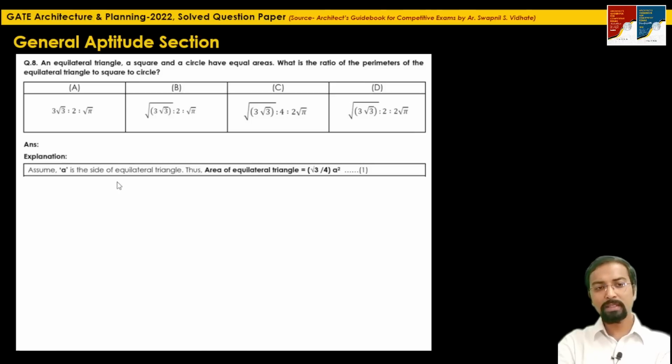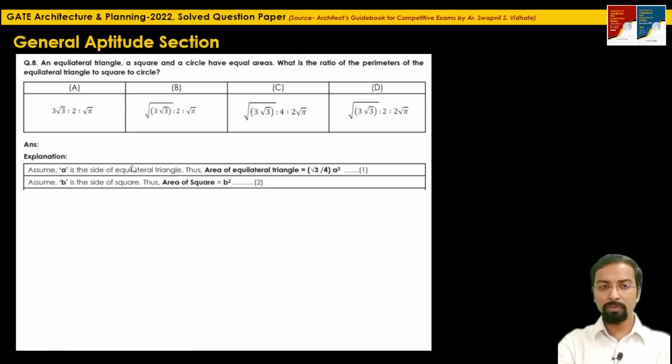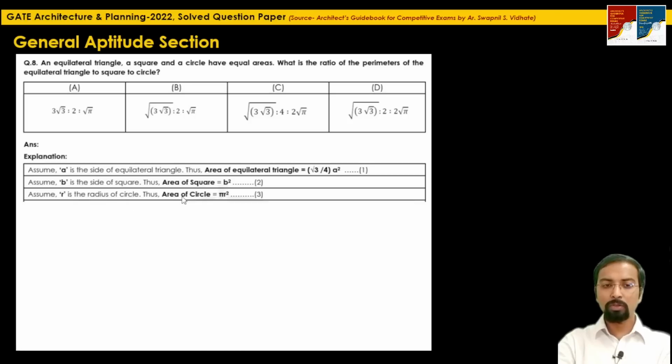Assume A as the side of the equilateral triangle. So what will be the area? The formula is √3/4 into side square, that means A square. So the area of the equilateral triangle will be √3/4 A square. Similarly, let's assume B is the side of the square. So the area of the square will be B square, that is side square. Assume r is the radius of the circle, so the area of the circle will be pi r square.